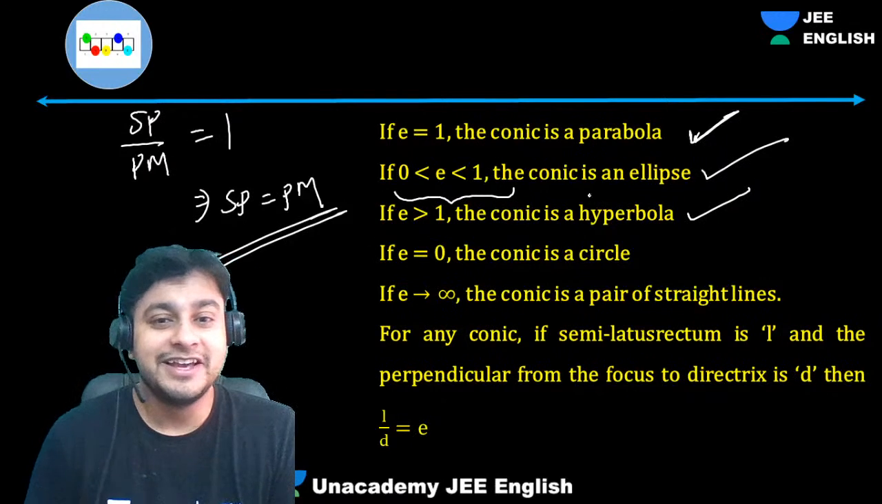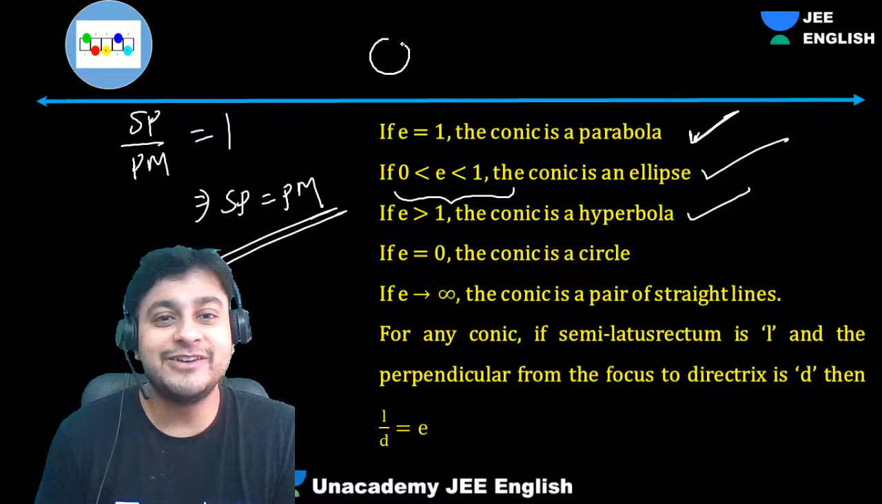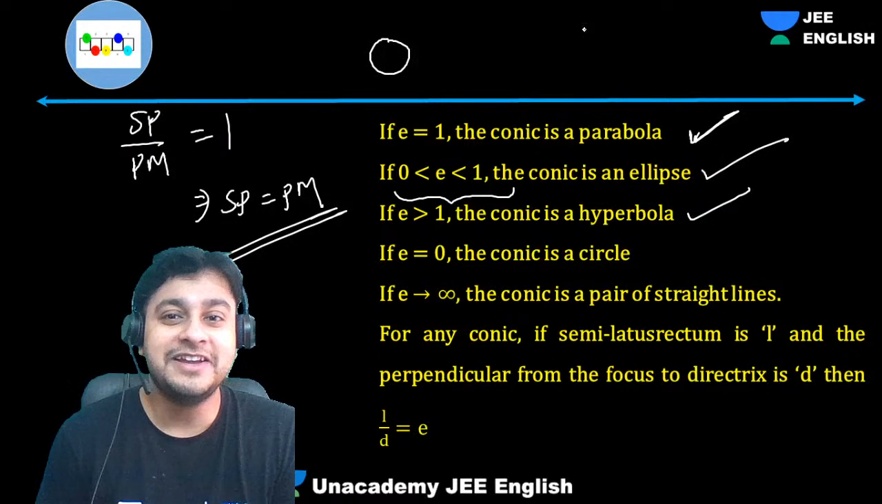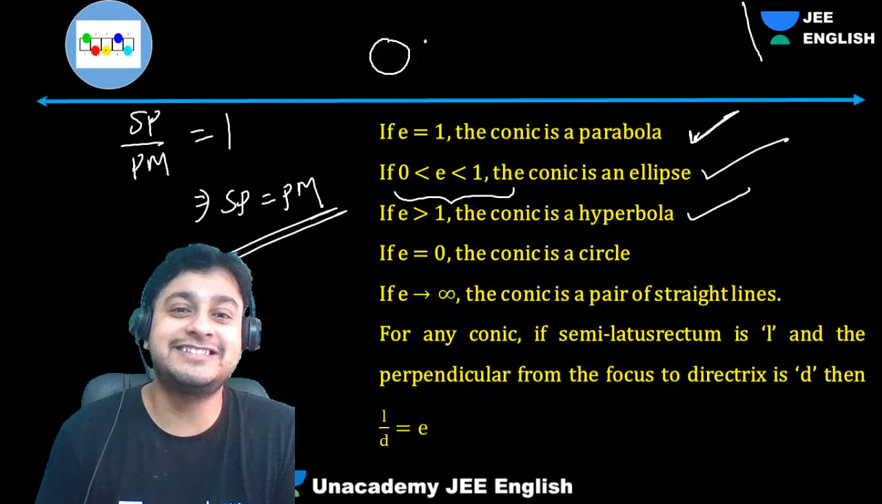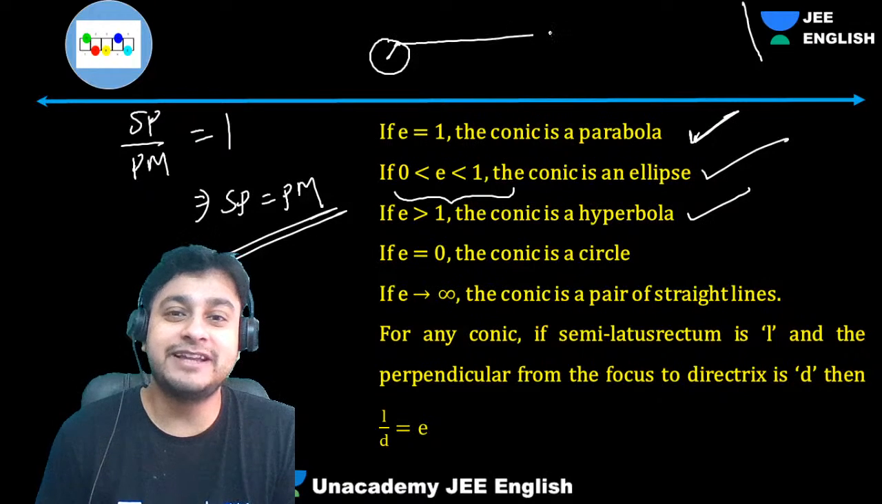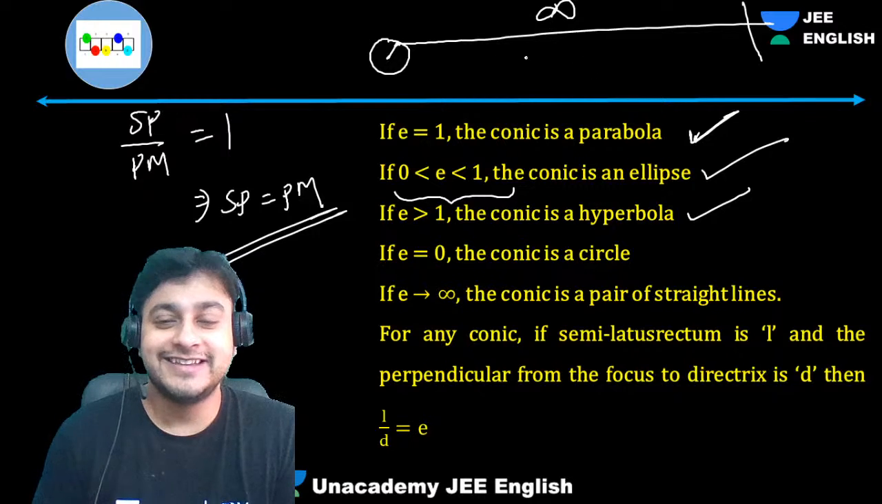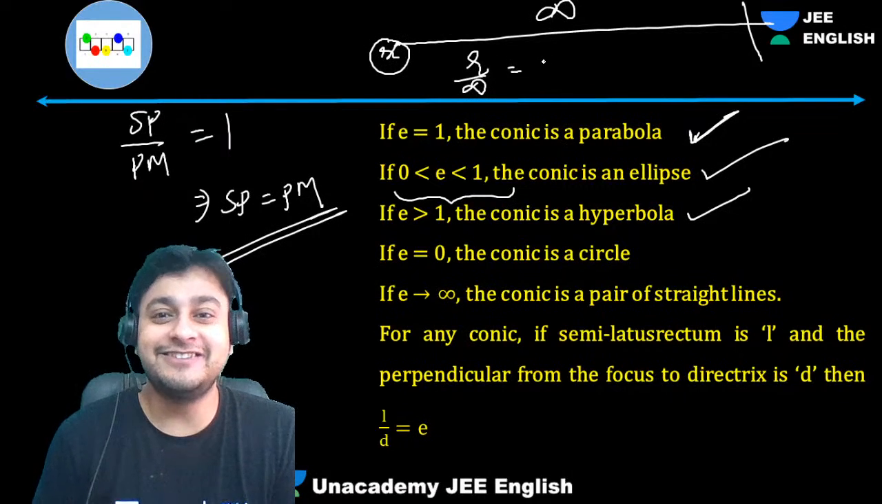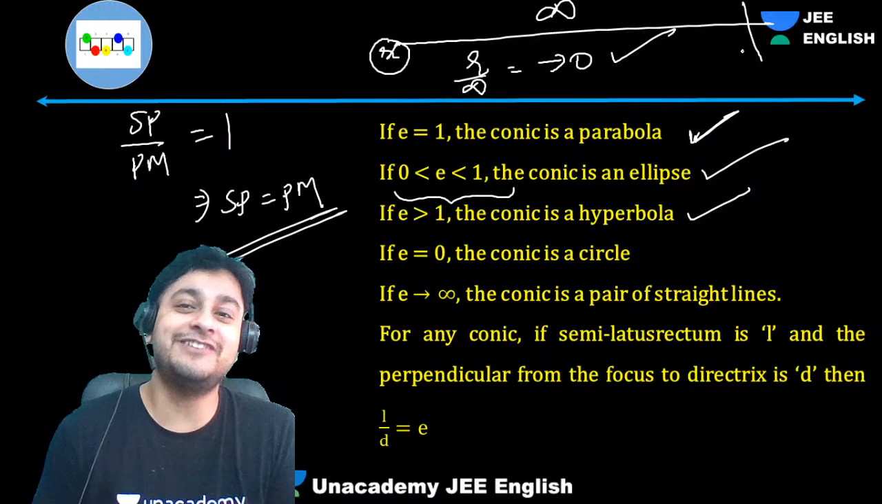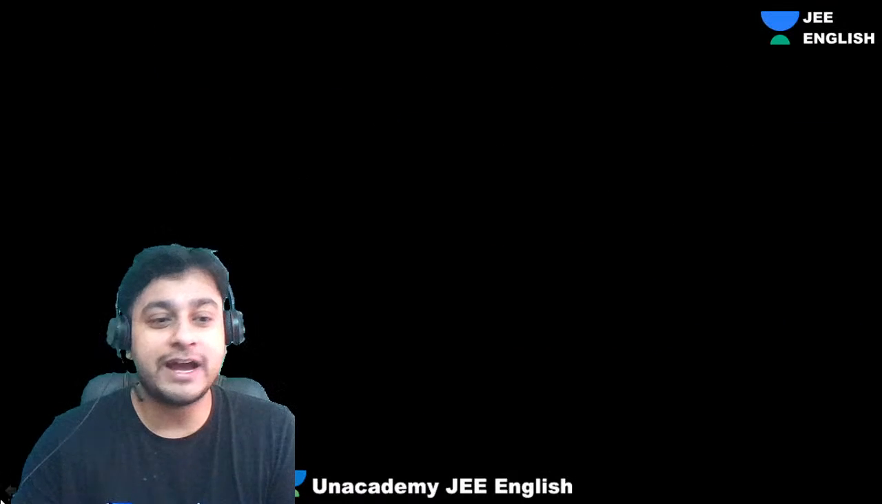And guys, you can imagine a circle, you can never get a line. Can you get a line? No, that line will be at infinite distance, right? Because this distance by this distance will never be constant. It has to be infinite. Then only you will get R by infinity is constant, which is tending to 0. Understood, everyone? Why is the eccentricity of a circle 0?